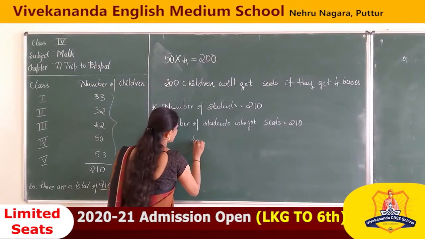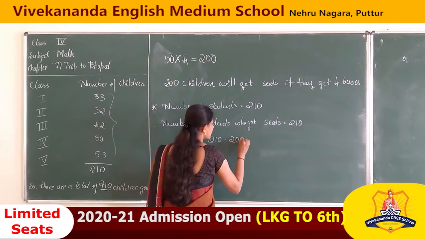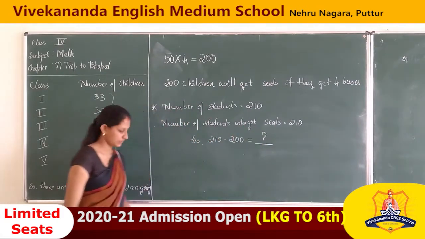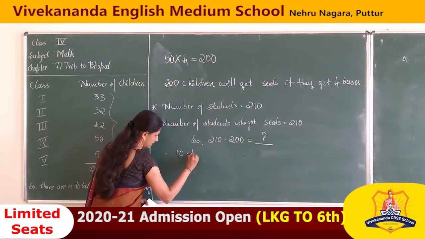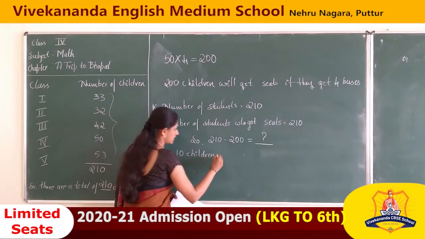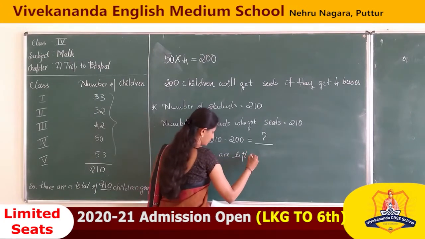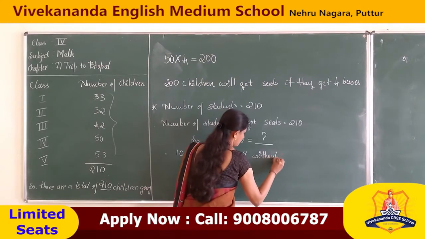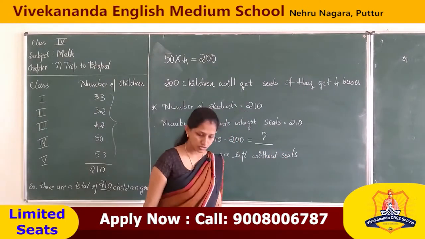So 210 minus 200 is equal to how much? Therefore 10 children are left without seats.